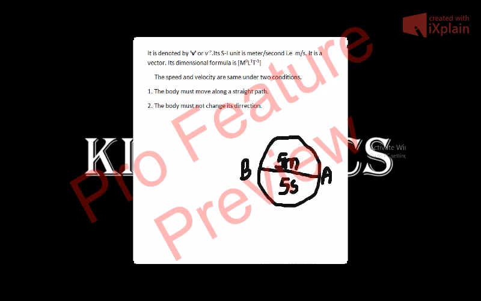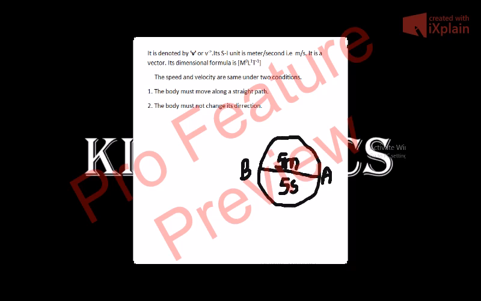It will be distance by time. Distance is 5 meters and time is 5 seconds. So the speed of the body will be 5 meters divided by 5 seconds, that is 1 meter per second. Now what will be the velocity of the body from A to B? Again, it will be displacement by time. The displacement is again 5 meters and the time taken is 5 seconds. So it will be 5 meters per 5 seconds, equal to 1 meter per second. So when the body is moving along a straight path, velocity and speed are equal.